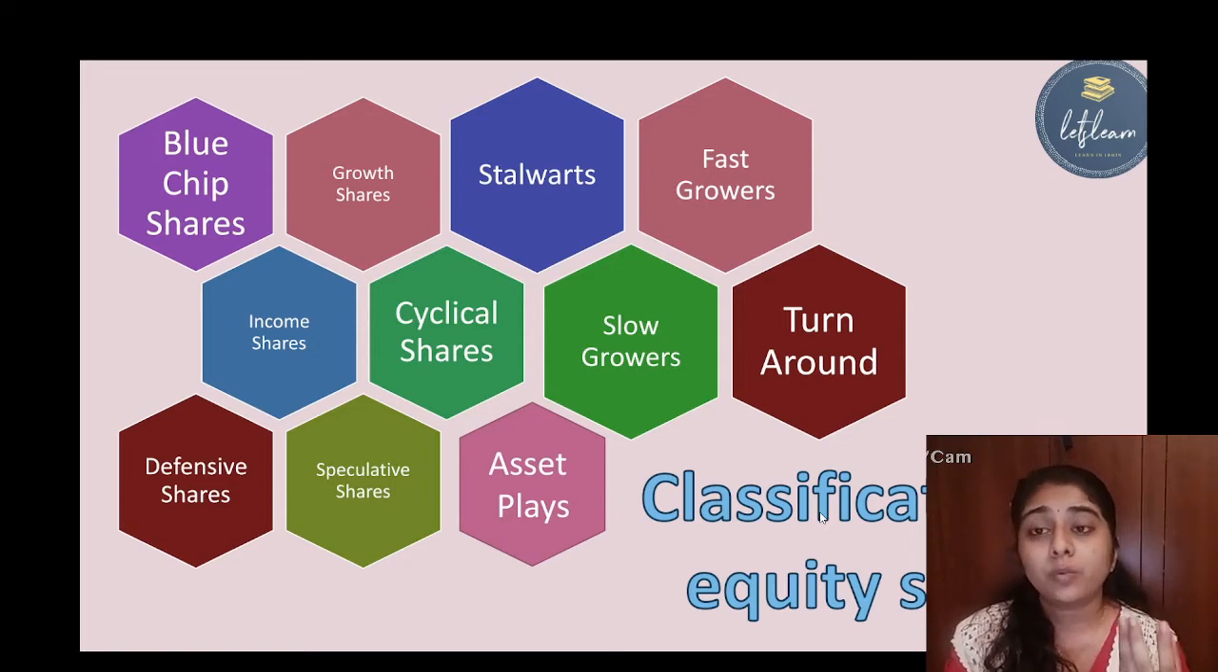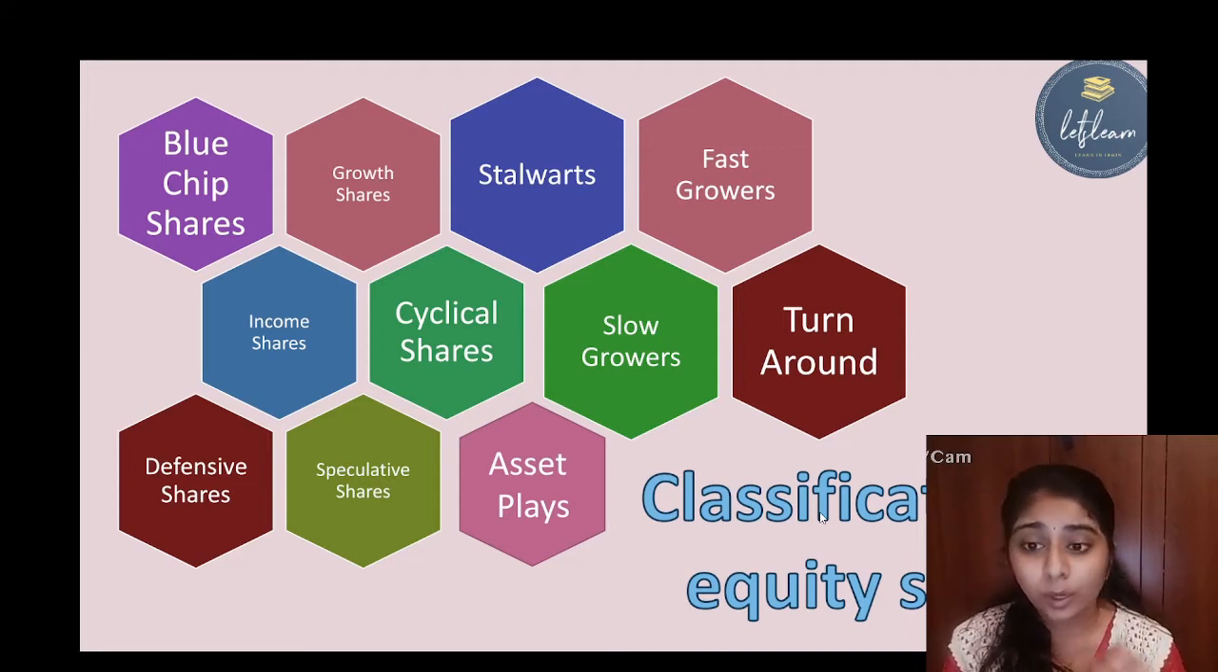The shares whose value fluctuates continuously due to cyclical fluctuation of the economy are known as cyclical shares. Mostly these are shares of shipping companies. Their value changes continuously due to fluctuations in economic conditions, so such shares are known as cyclical shares.